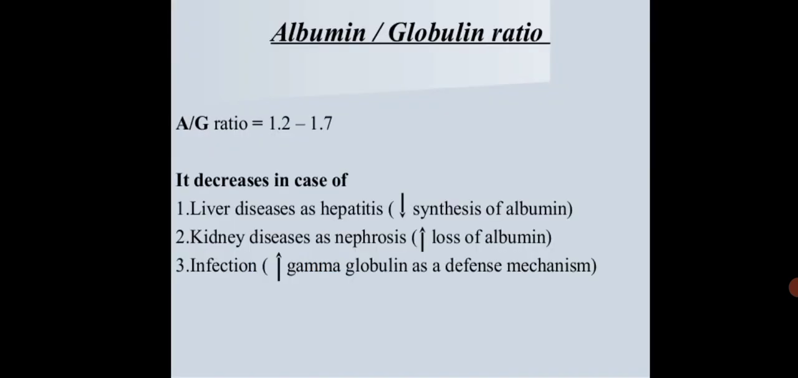The next one, albumin and globulin ratio. The albumin globulin ratio is 1.2 to 1.7. It decreases in cases of liver disease, kidney disease, and infections. In liver disease such as hepatitis, there is reduced synthesis of albumin. In kidney disease such as nephrosis, there is loss of albumin. In infections, gamma globulin increases as a defense mechanism.